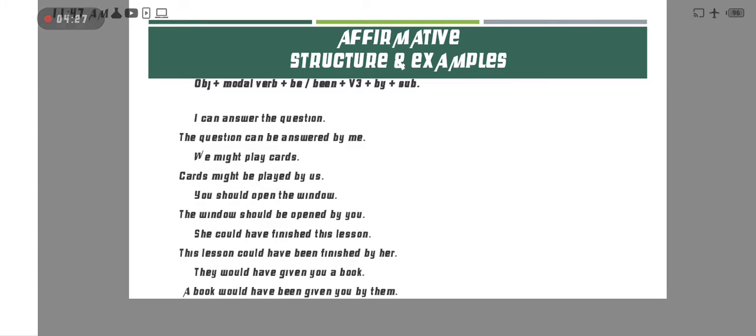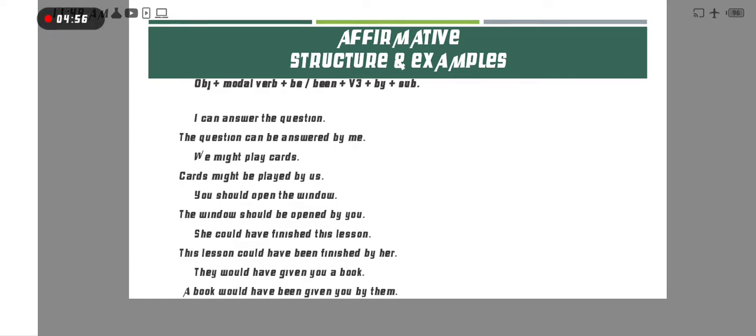First we put the object, so here the question is the object, then the modal verb can. Now be we use because it's related to present sense. Then verb third form answered, and last by me, the subject.